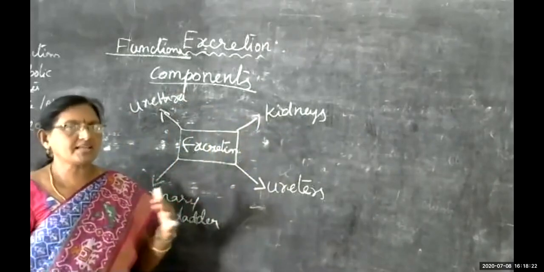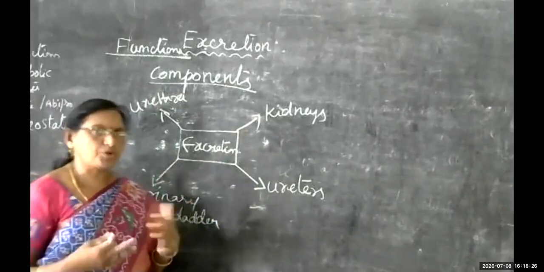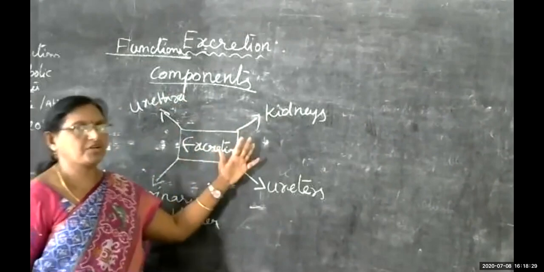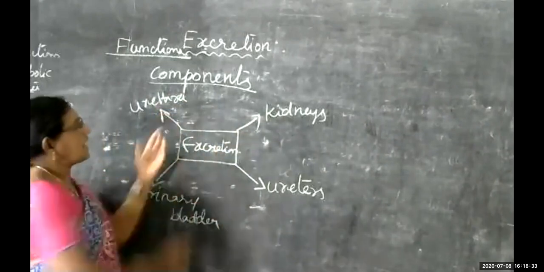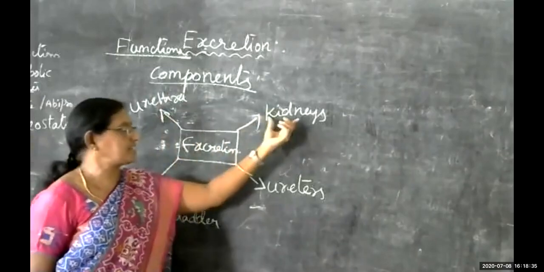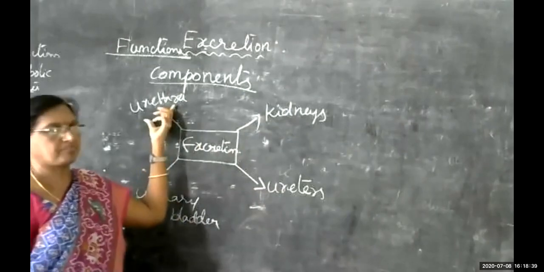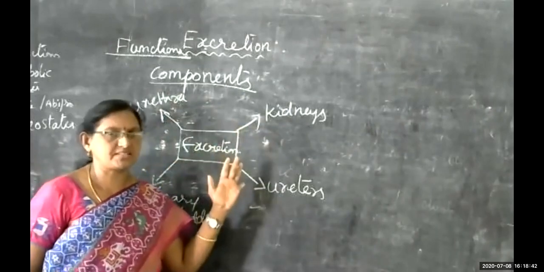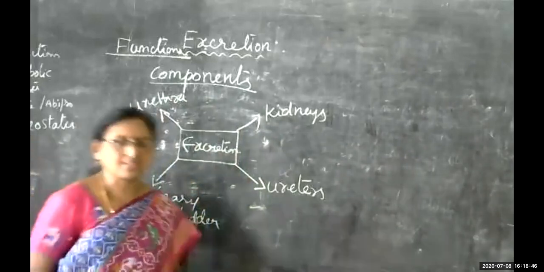Okay, so what are the components present in the human excretory system? Why? Because we are talking about the human excretory system as per our textbook. So under this human excretory system, children: kidneys, ureters, urinary bladder, and urethra. These are the main components present in the excretory system. Just have a look on the screen, children.